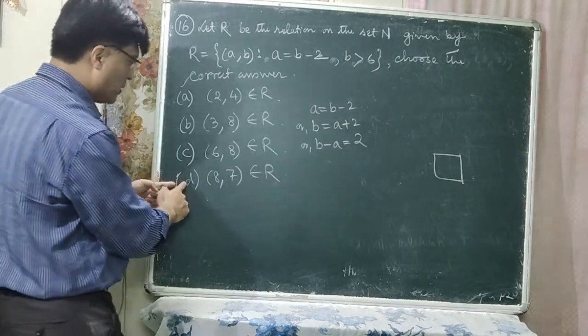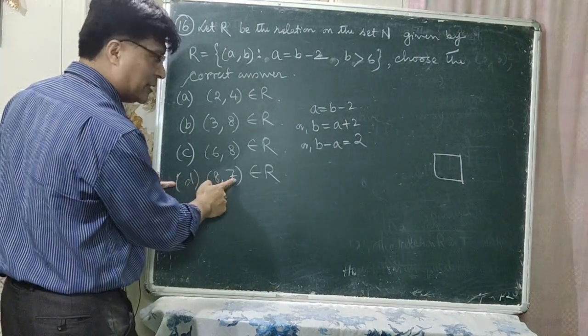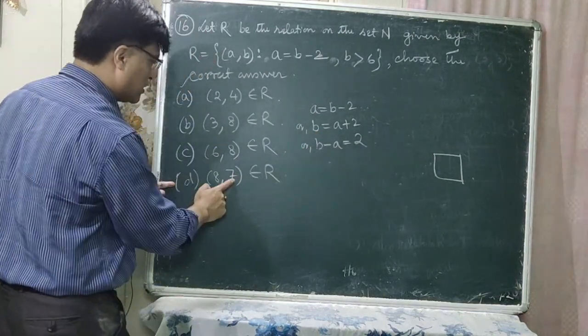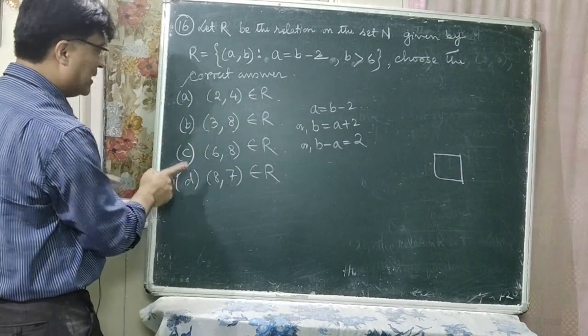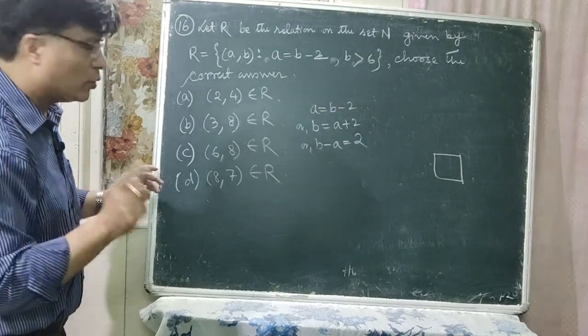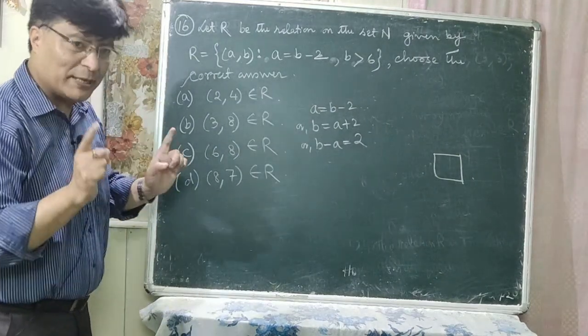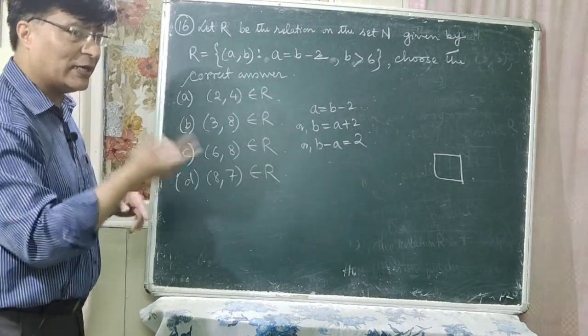Last one is D. 8 and 7 is there. B minus A should be 2, but 7 minus 8 is minus 1. So it is not true. B and D are not true. So A and C may be true. But which is the correct one? Okay, again you have to check it.